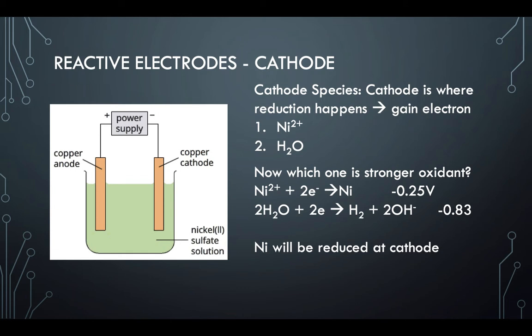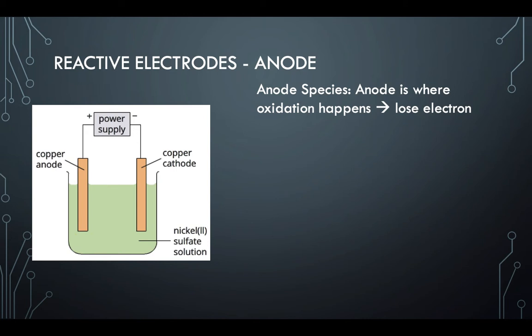Okay, and at the anode, anode is where oxidation happens. So that means losing electrons. As long as you have electrons to lose, you will be at the anode, basically waiting to see who is the strongest reductant, right? So we have water, which can definitely lose electrons. And how about sulfate, people ask? Well, as long as you are in VCE chemistry, you do not need to think about any polyatomic ions in electrolysis. They won't participate in the competition in VCE chemistry.